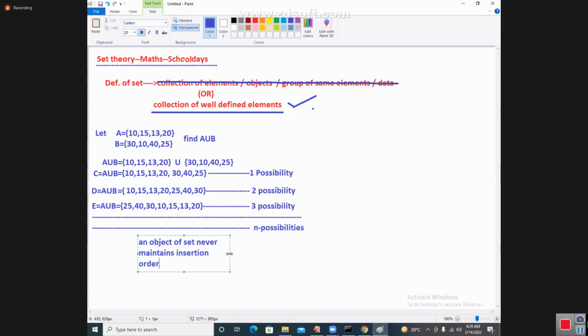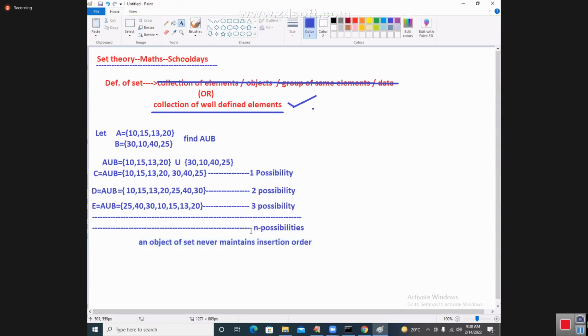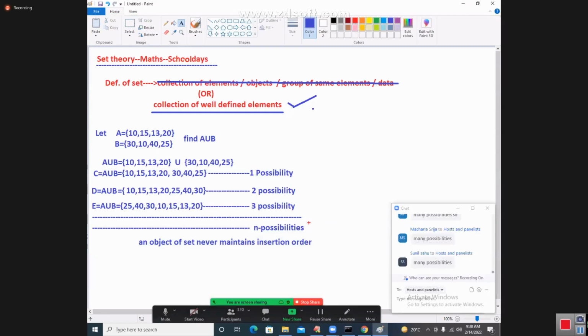Meaning is, once you represent the elements in set, you may not get the elements in the same order. In any one of the orders, they will be displayed for you. That order is called one of the possibilities of that set. Is this point understandable? Set never maintains any insertion order.